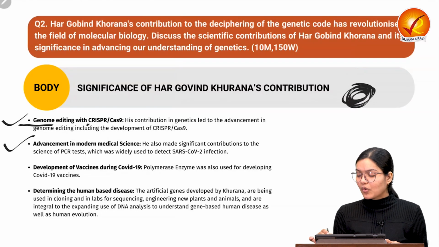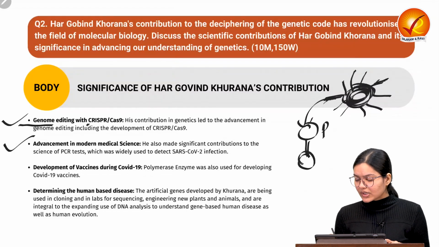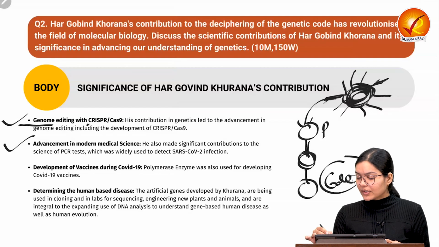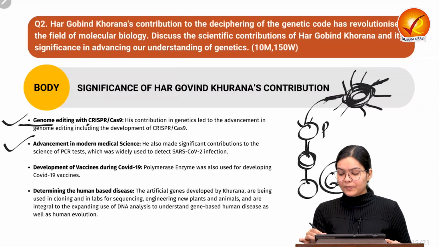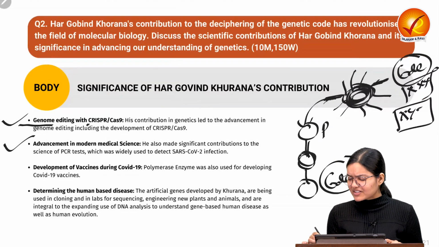If you consider COVID, it has spikes. So what scientists did was they took out the spike. This is nothing but the protein. Through the protein, they found out what kind of amino acids are there, and they found out the code. Through this spike protein, they found the code, and we know it may be made of three kinds of nucleotides. So it might be XYZ. Let us suppose it was XYZ.